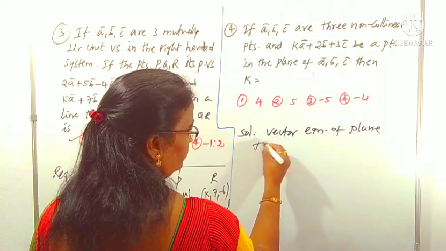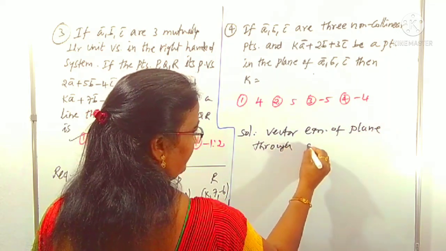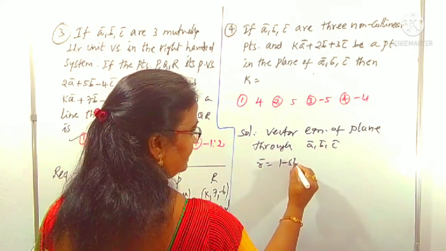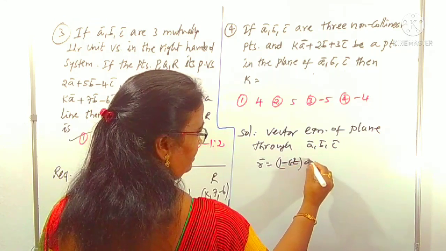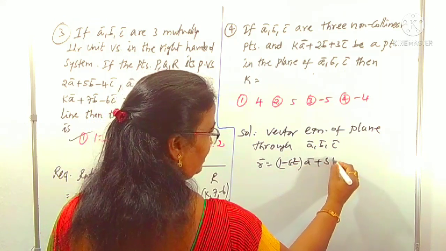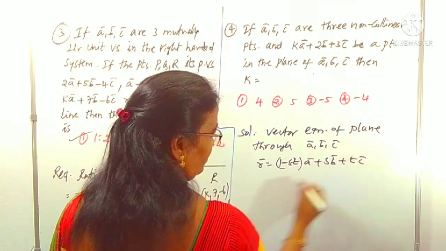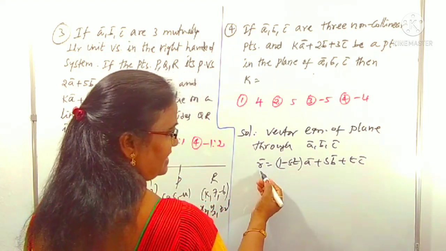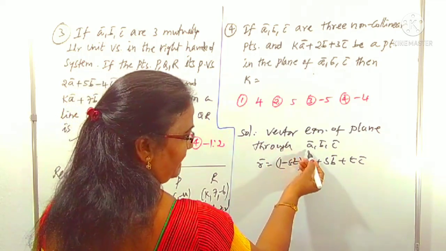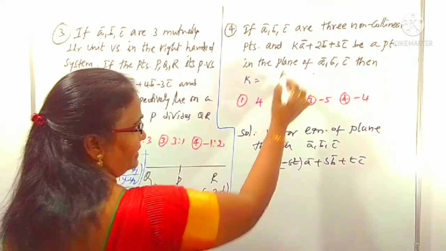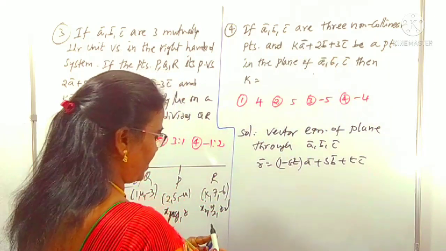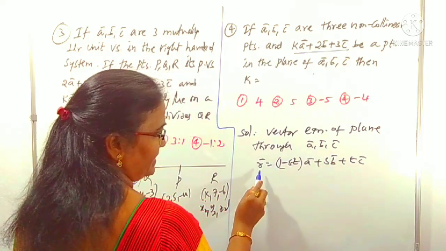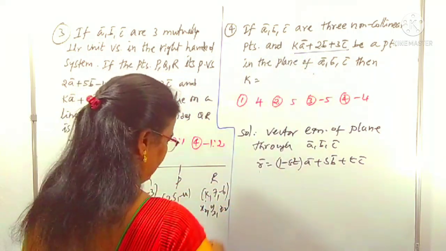through A, B, C is r bar equals (1 minus s minus t) A bar plus s B bar plus t C bar. This, (1 minus s minus t) A bar plus s B bar plus t C bar equals r bar, is the vector equation of the plane passing through A, B, C. This point lies on this plane. What is the given point? kA. This lies on it, which means in place of the general vector r bar we can replace it.